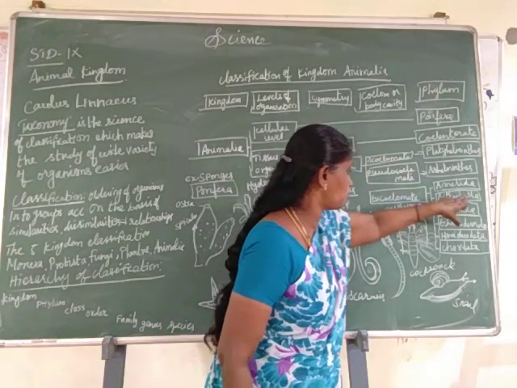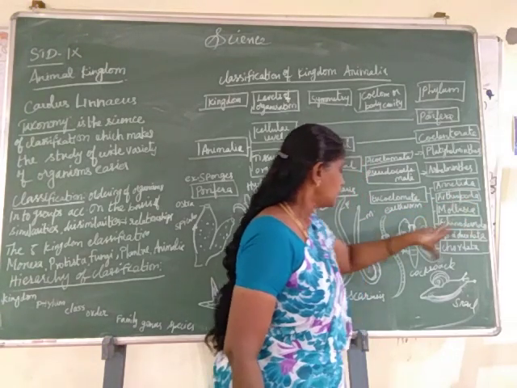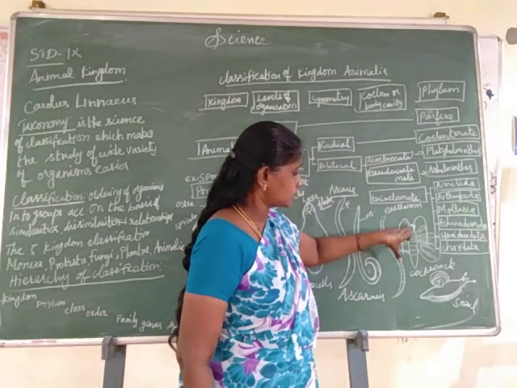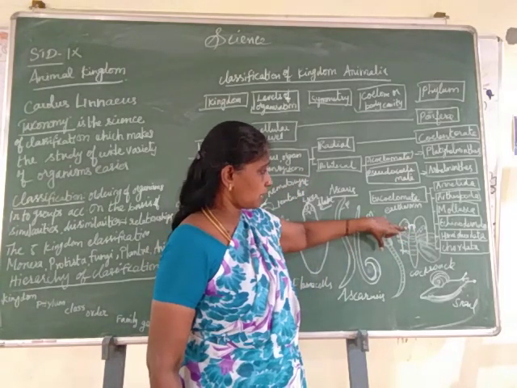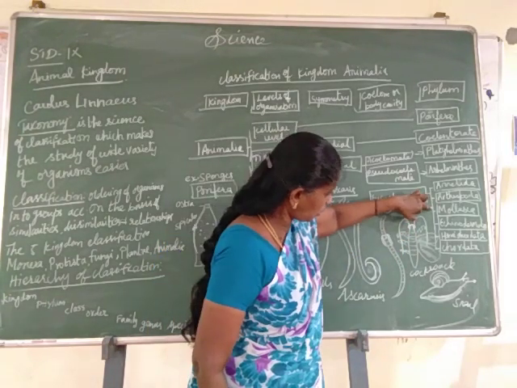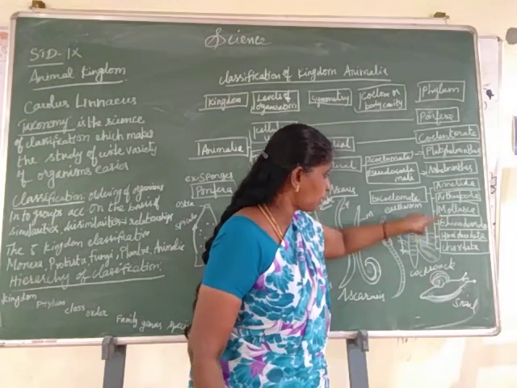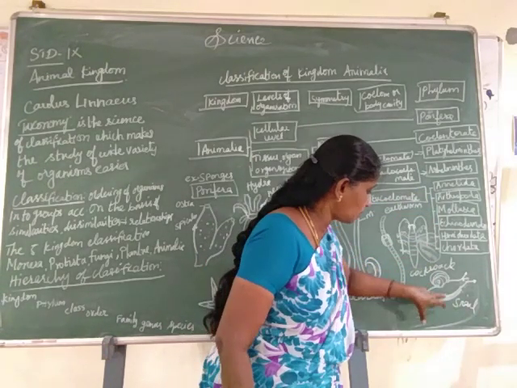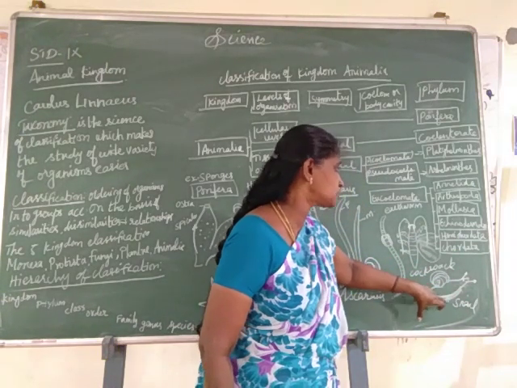Arthropoda means jointed legs, so they are jointed-body animals. The legs are jointed. Examples are cockroach, millipede, centipede and scorpion. Next, Mollusca. Mollusca are soft-bodied animals. An example of molluscs is the snail. The body is covered by a mantle and a calcareous shell.